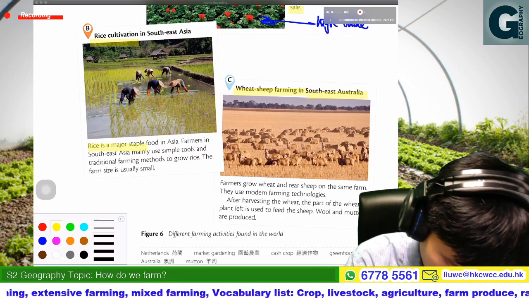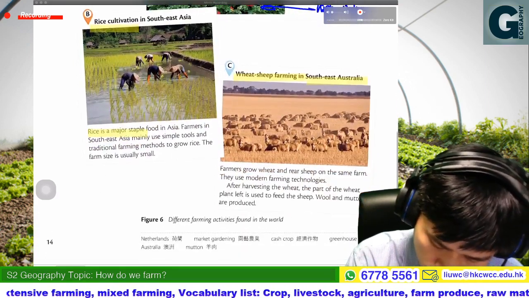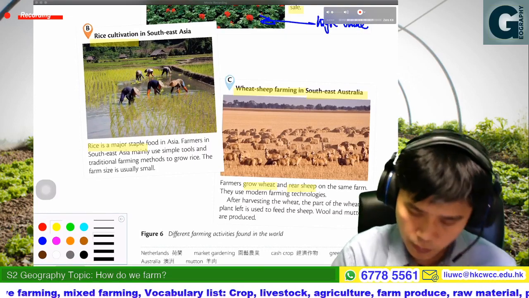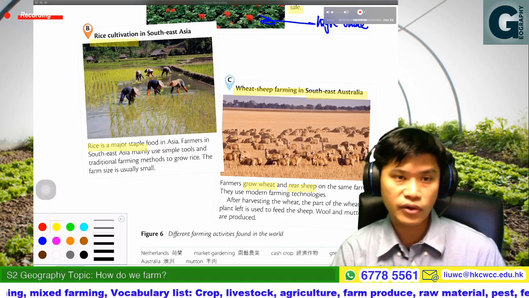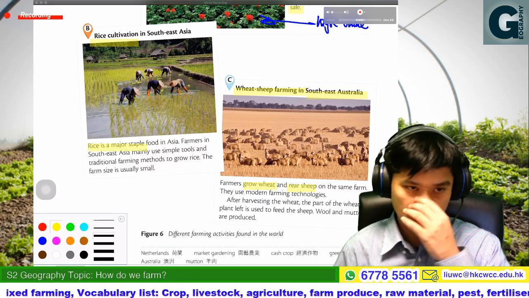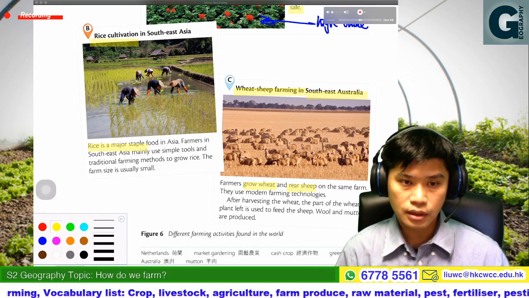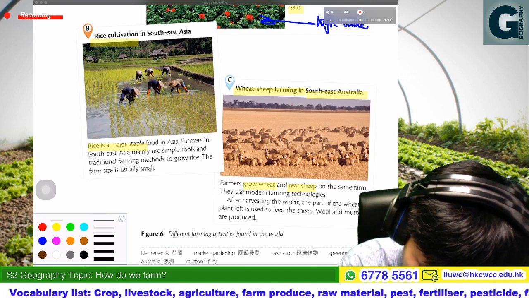In the same farm, the farmer would grow wheat and rear sheep on the same farm. They use some modern farming technology. So that could be a rotation, or rationing, we call it.